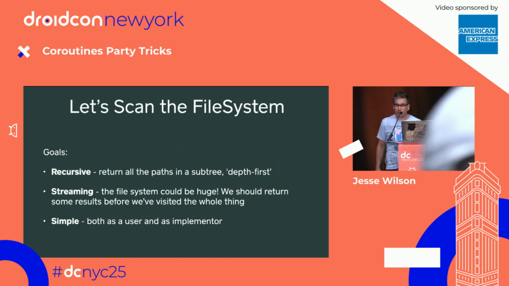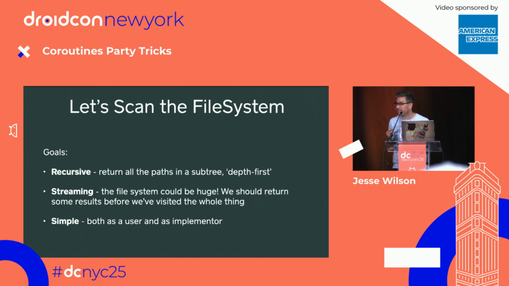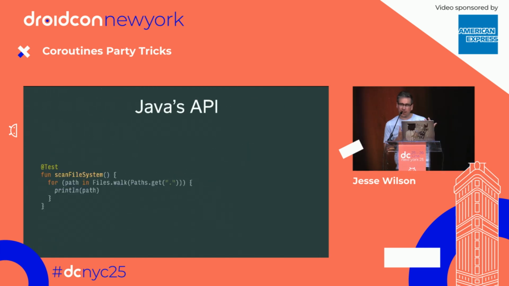I want it to be streaming, so I get results immediately. I don't have to wait for the entire file system to be scanned before I can start operating on those elements. And ideally, simple. So to compare Kotlin's excellence with Java, I'm going to call this existing API from the Java thing, and it is beautiful to call.